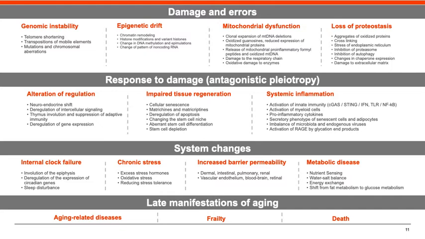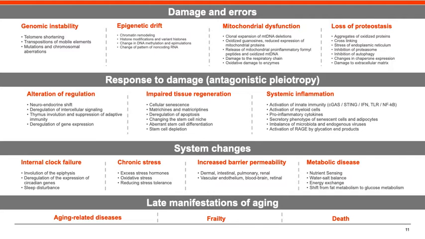Finally, there is a loss of proteostasis, including the formation of crosslinks between molecules of long-lived proteins inside the cell and in the extracellular matrix, the accumulation of aggregates of oxidized proteins, an increase in matrix rigidity with the subsequent activation of the integrin mechanosensory response, the development of stress in the endoplasmic reticulum, inhibition of the proteasome and autophagy, and changes in the expression.